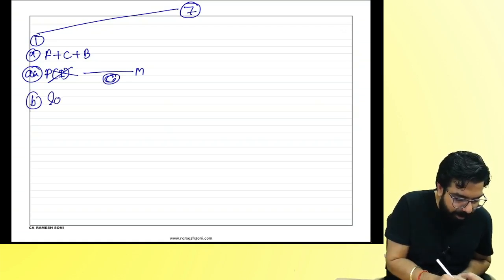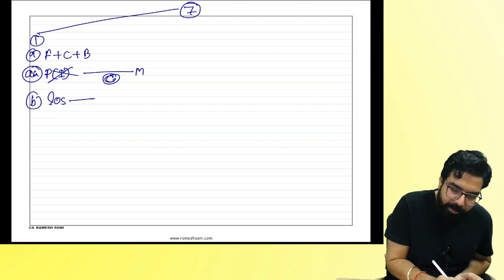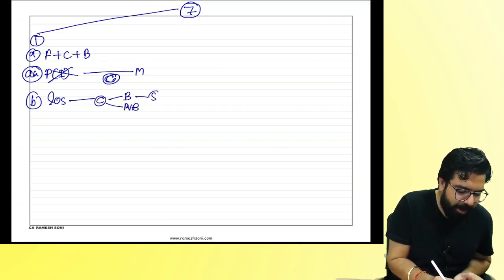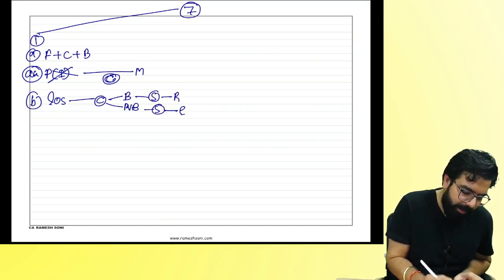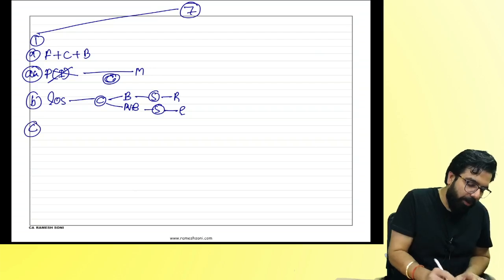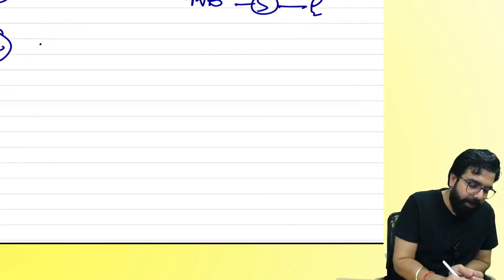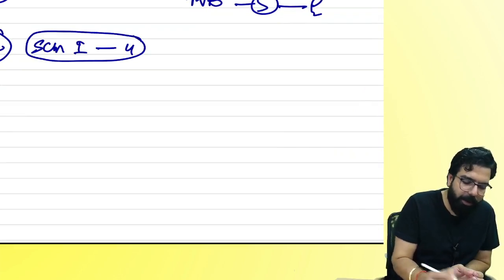B, importation of service. Business. Both will be considered as supply. And here, exempt. Then C we told about. C is what, everyone? Schedule 1. How many activities? 4 activities. Do you remember all of them?